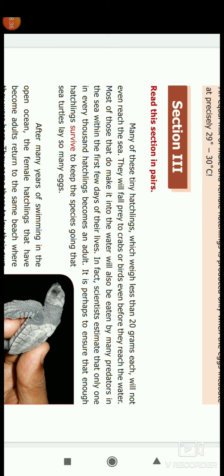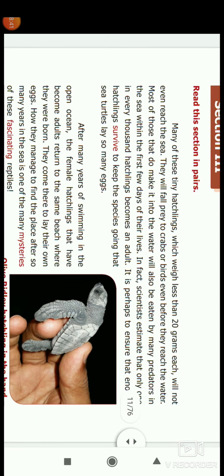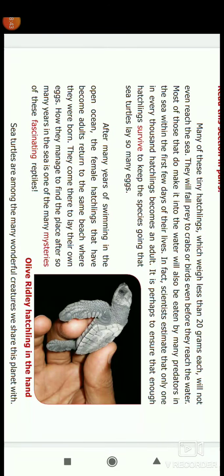The scientific estimate is that only 1 in 1,000 hatchlings becomes an adult. After becoming adults, they have to survive and swim in the ocean. The female hatchling becomes an adult. After that, they return when it is time to lay eggs. In that place, they come and lay their own eggs.